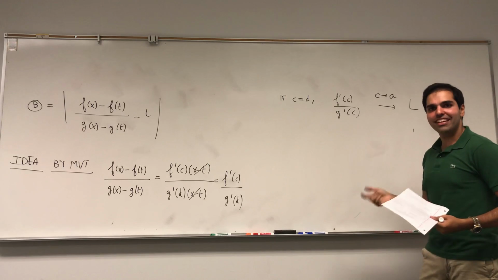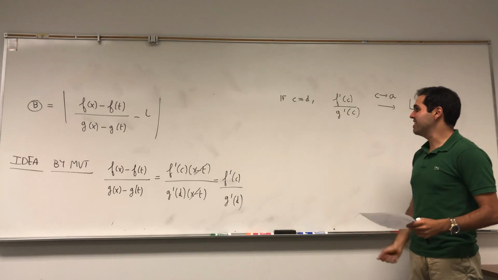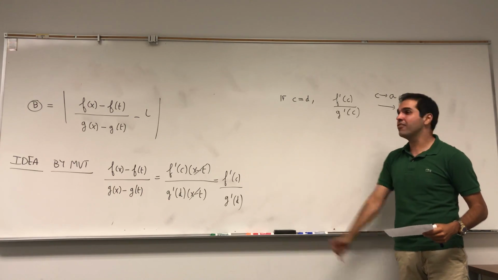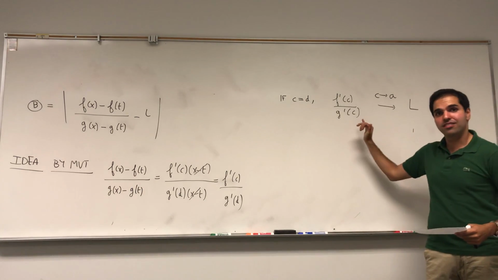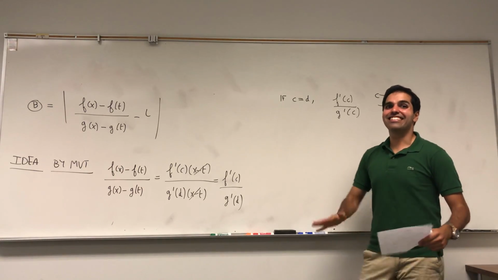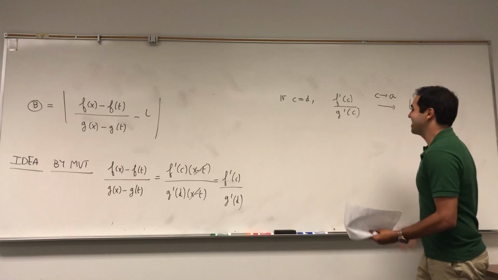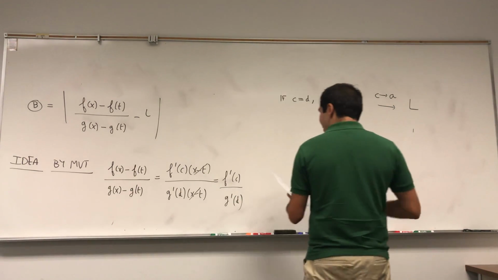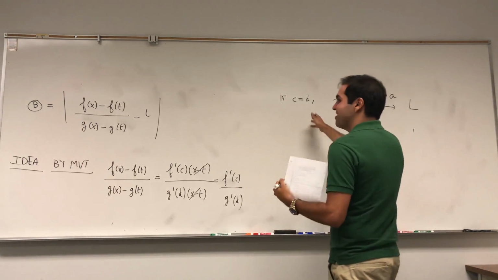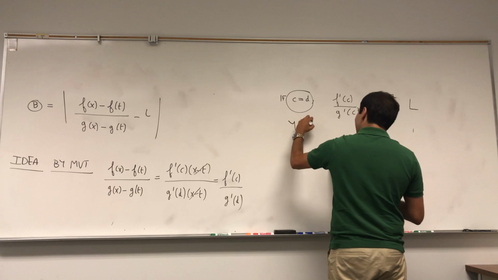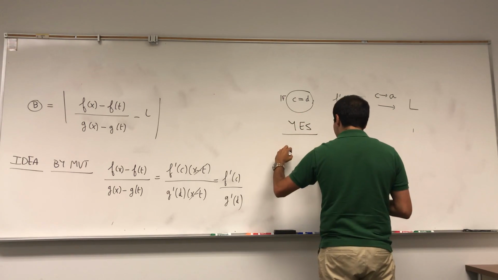Which requires, again, two outrageous things. First of all, to have the same number in the mean value theorem, and also to let this number go to a. It turns out we can do this. I know, right? It's like wishful thinking that is true. So first of all, can we guarantee that c equals d? Yes! And this is what's called the ratio mean value theorem.